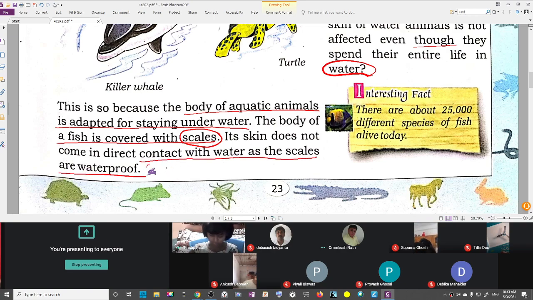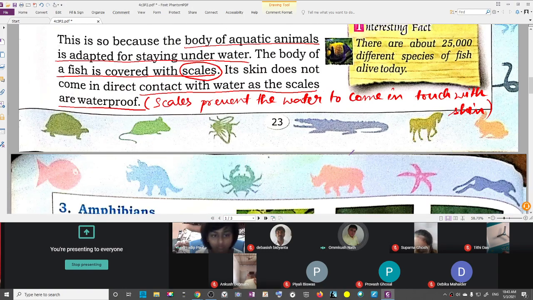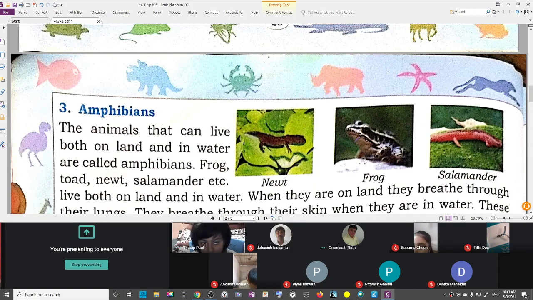So fishes have scales. See, the scales prevent the water from coming in touch with the skin. Is that clear? We must keep this in mind. The scales prevent the water from coming in touch with the skin. Is that clear?